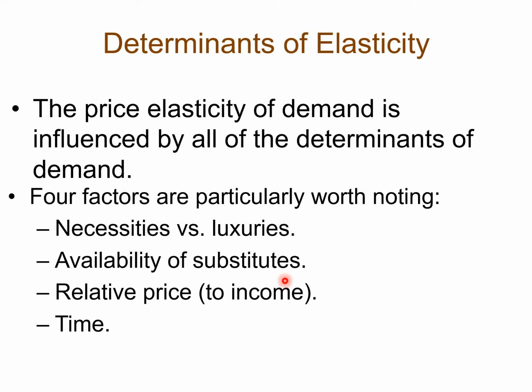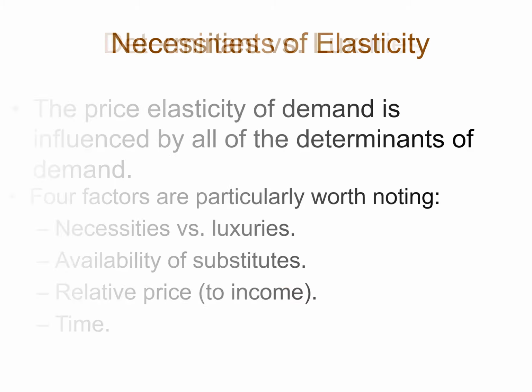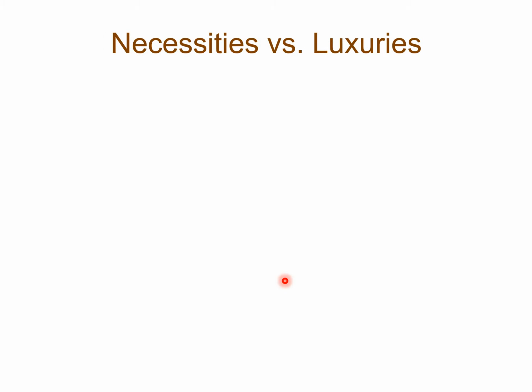And then we talked about time. When you're given a lot of time to scope out your decisions, people become very sensitive to change of price. When you have little time, you don't have a lot of options, so people are insensitive to change of price. And so we talked about necessities versus luxuries. So this is the lowdown on sensitivity. So I want you to understand the linkage between price elasticity and law of supply and law of demand, because that's the bridge between supply and demand and elasticities.